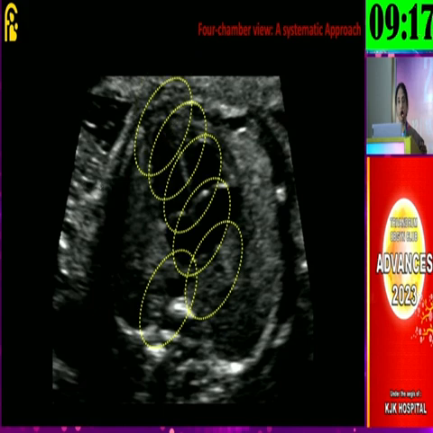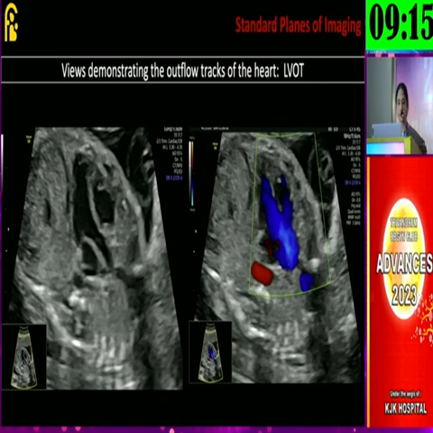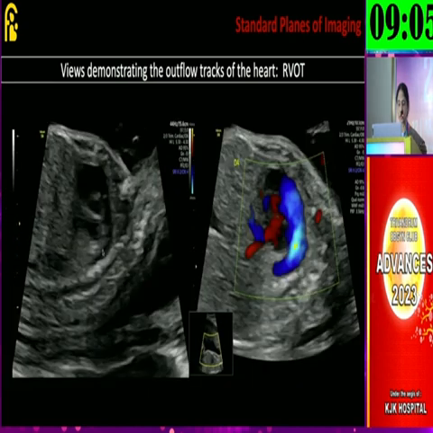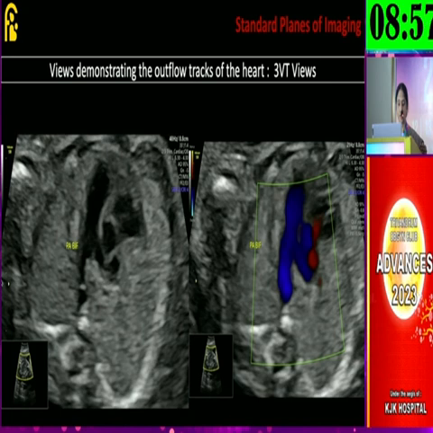So many landmarks and abnormalities can be picked up in this particular view itself. And other views include the LVOT, where you can see the origin of the ascending aorta from the left ventricle, including the color you can appreciate. Also the RVOT, that is the right ventricular outflow tract, that is the pulmonary artery, the main pulmonary trunk, which bifurcates actually. This bifurcation is appreciated in the transverse view of the thorax.